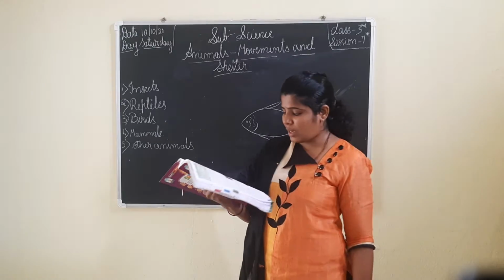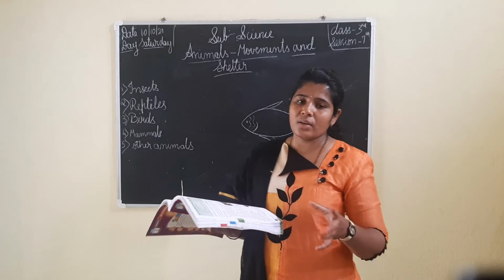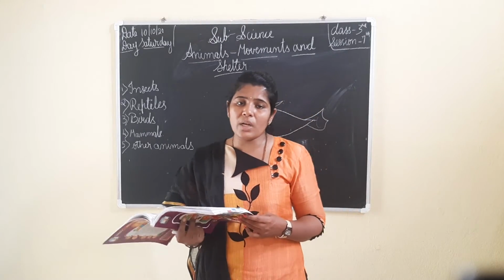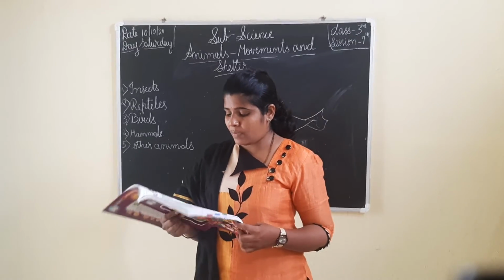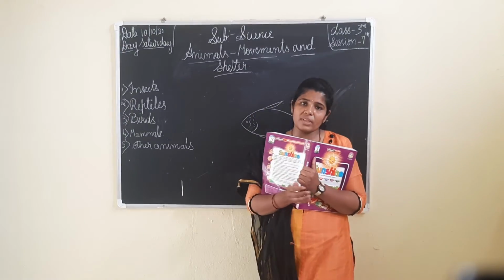The snake lives in a hole. The snake lives in ant hills. The ants will make the hills there, and in those hills the snakes will live. They are called holes. Birds live in a nest. The birds will prepare their own nest and they will live in those nests.